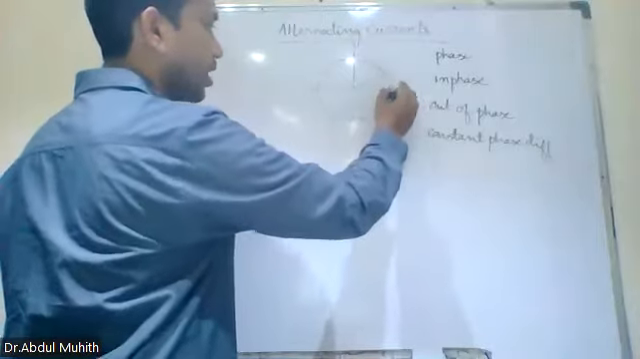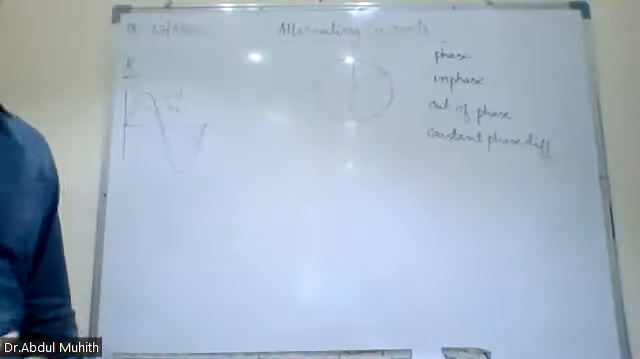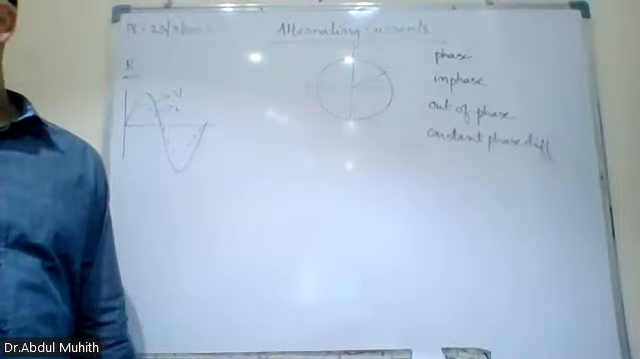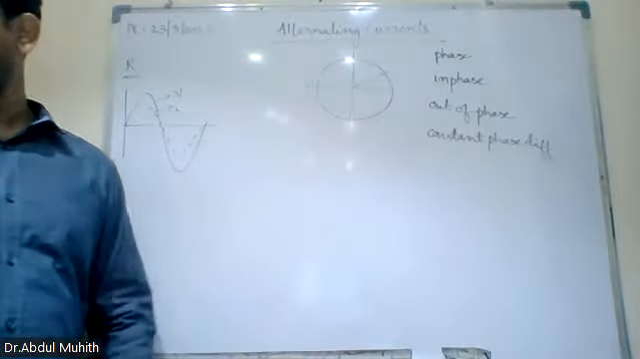The bus has to start at 8 o'clock, but it started at 8:10. That is the phase angle. It was late by 10 minutes. The class has to start at 5 o'clock, but still it is 5:10.